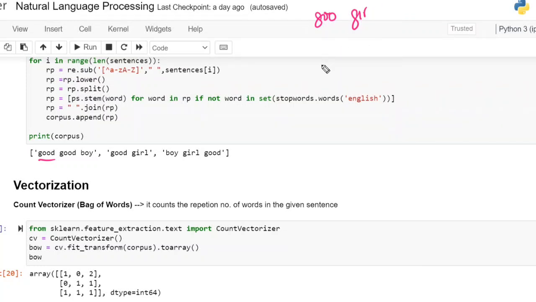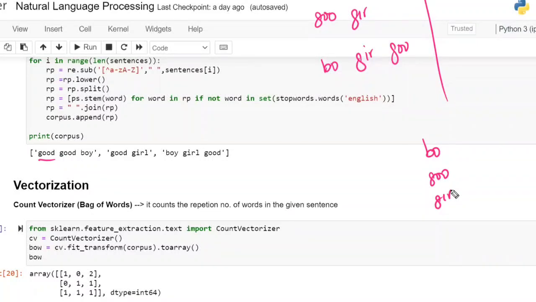And third sentence: B-O, G-I-R, G-O-O. Now again, we are going to identify how many unique words are there. How many unique words are there? Three unique words are there. First word is B-O, then G-O-O, G-I-R. That's it. It will just observe how many times each word was there.